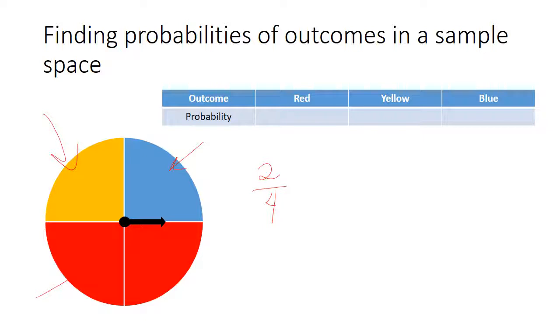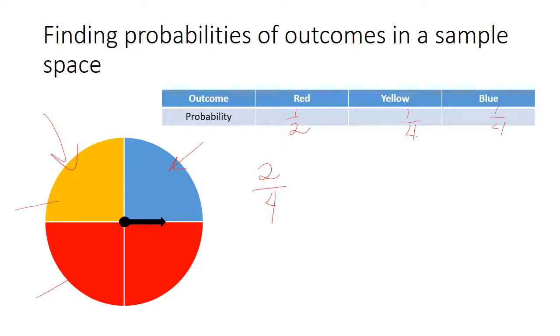So let's take that 2 out of 4 and make it a reduced ratio, which would be a 1/2. What's the probability of getting yellow? Well, it's 1 out of 4. What's our probability of getting blue? Also 1 out of 4.